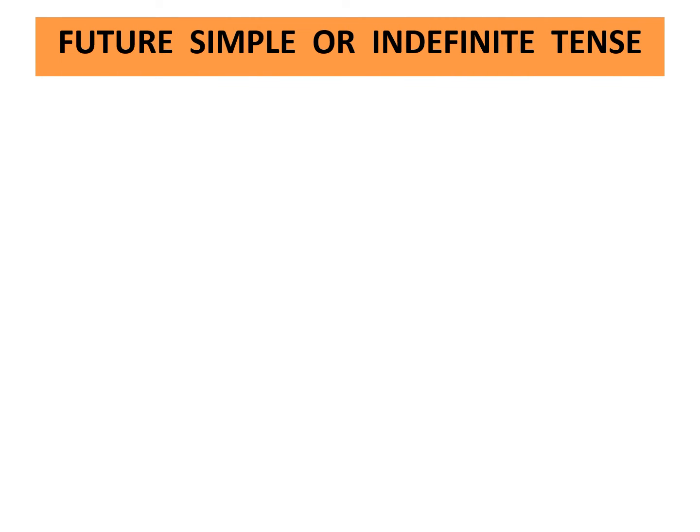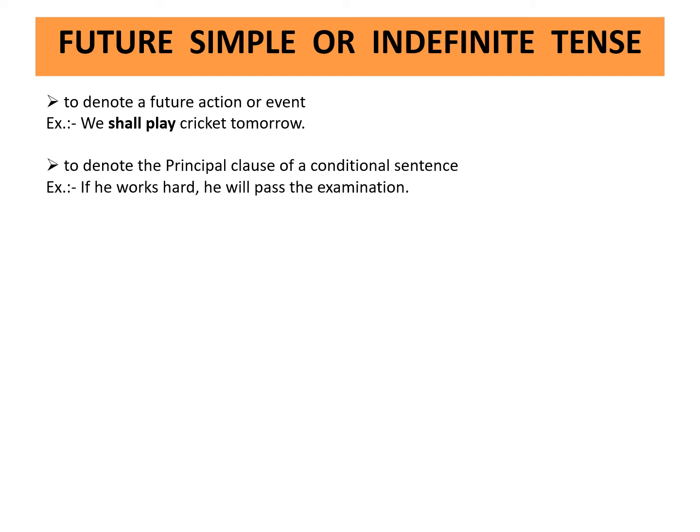Future simple or indefinite tense. It denotes a future action or event. Example, we shall play cricket tomorrow. It denotes the principal clause of a conditional sentence. Example, if he works hard, he will pass the examination.